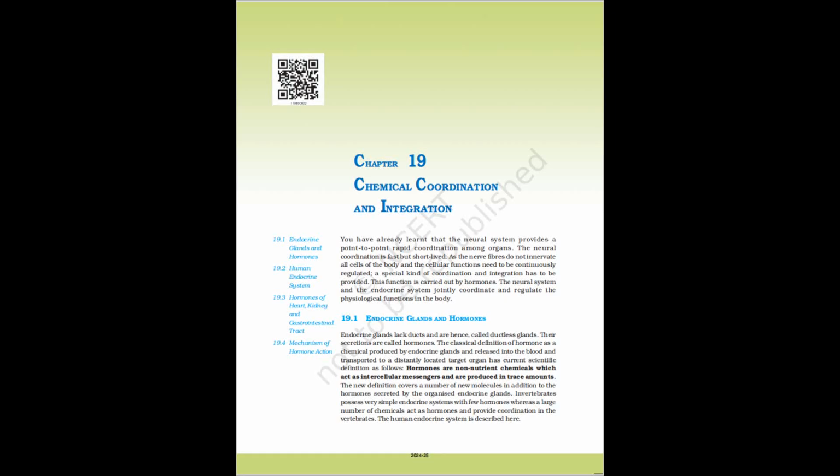19.4 Mechanism of hormone action. Hormones produce their effects on target tissues by binding to specific proteins called hormone receptors located in the target tissues only. Hormone receptors present on the cell membrane of the target cells are called membrane-bound receptors, and the receptors present inside the target cell are called intracellular receptors, mostly nuclear receptors, present in the nucleus. Binding of a hormone to its receptor leads to the formation of a hormone-receptor complex, Figure 19.5a, b.